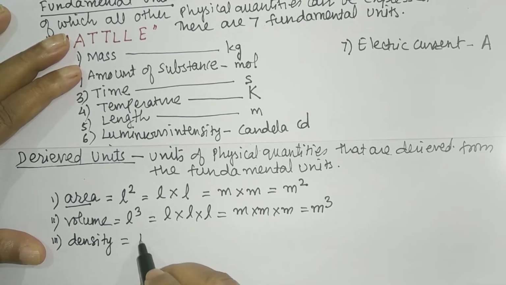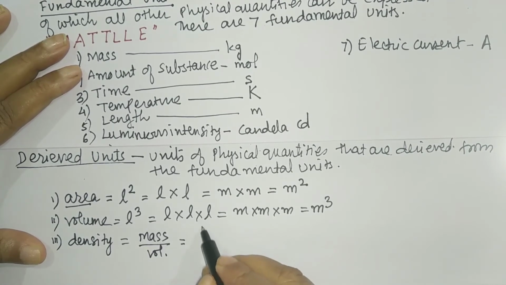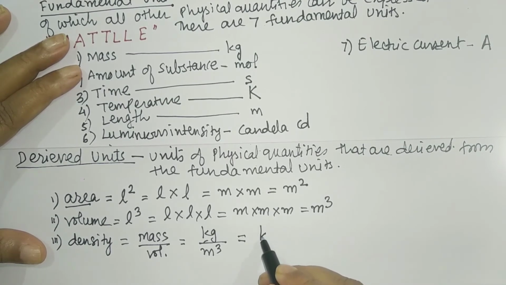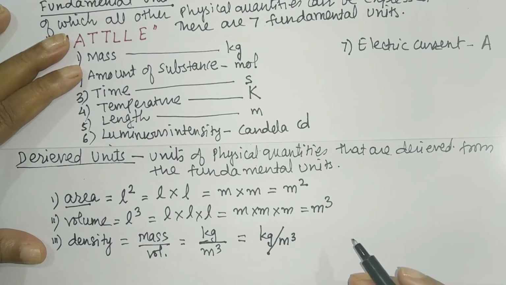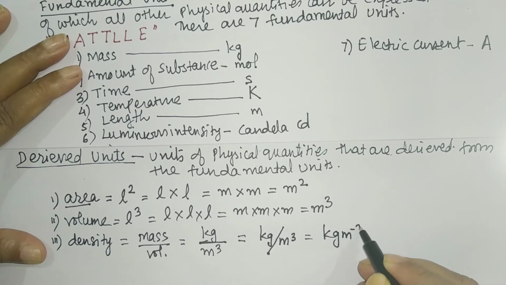What is density? Density is mass upon volume. What is mass unit, student? I will take that as kg. And what is the unit for volume? Right now I have derived, so it is cubic meter. So what will be the unit of density? Density is kg. For this division line, we use a slanting line. So we call this as per cubic meter. Or you can write kg cubic meter inverse. That is also correct. So those are the units. How I will write this? So it will be kg and cubic meter inverse. So this is the unit for density.